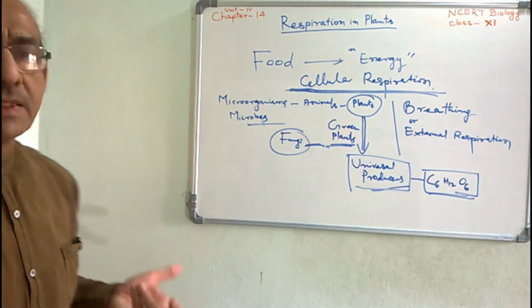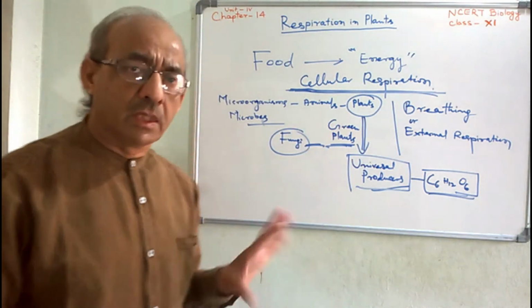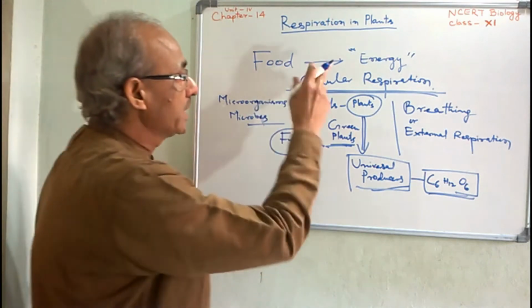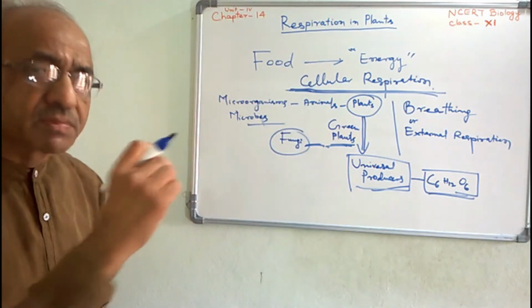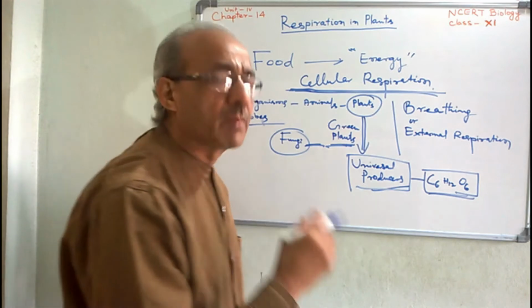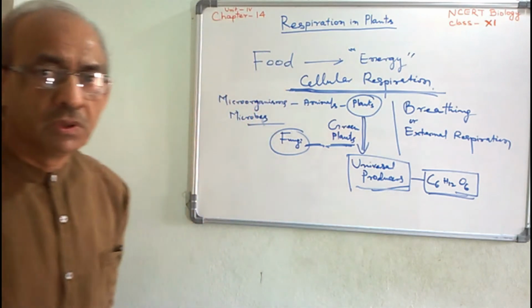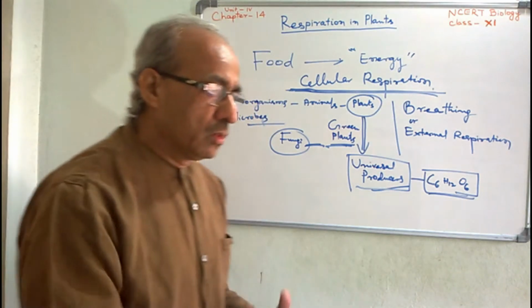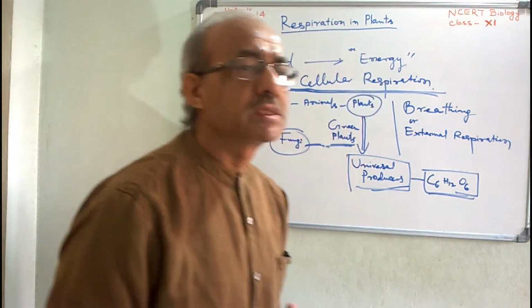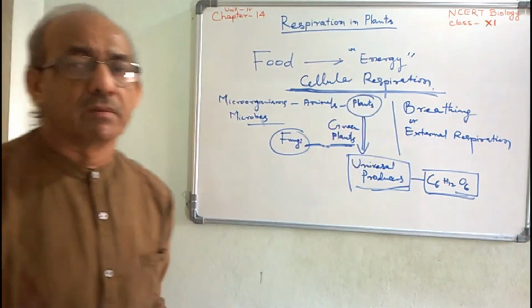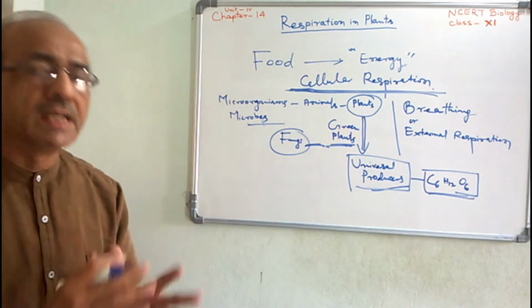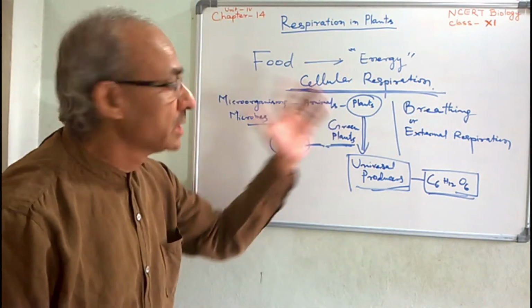We are discussing all these things because we have to understand what substrate takes part in respiration. What substance is broken down or oxidized during cellular respiration.